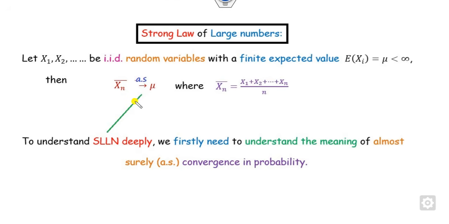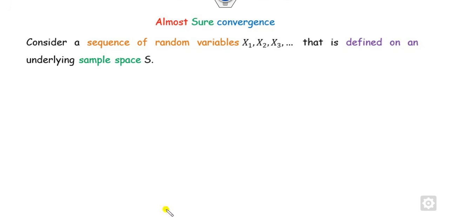How does it differ? To understand the strong law of large numbers, we first need to understand the meaning of almost sure convergence. So we will first describe what AS means, and once we understand this AS, then the strong law of large numbers will be very easy. So what is almost sure convergence?